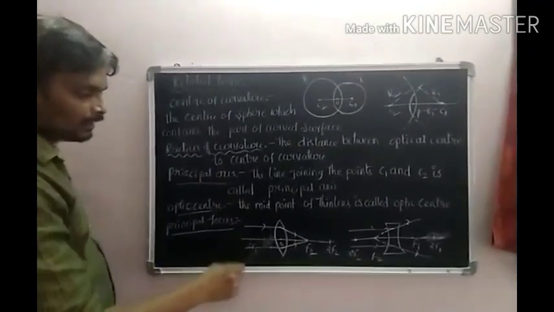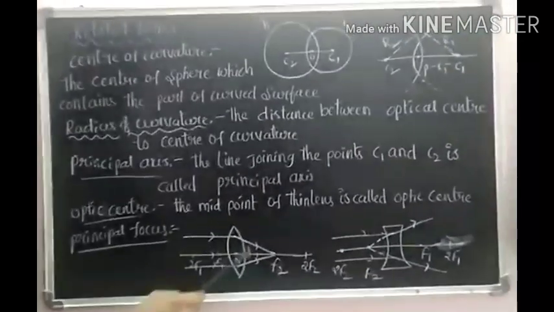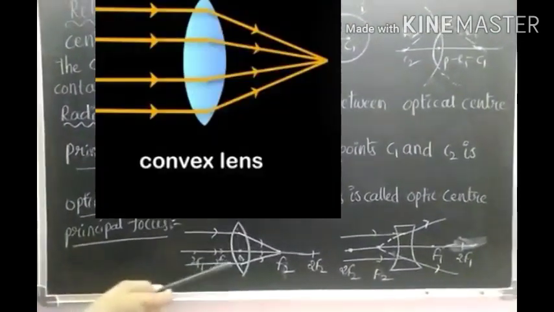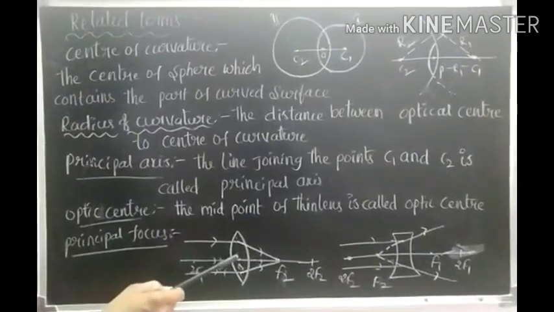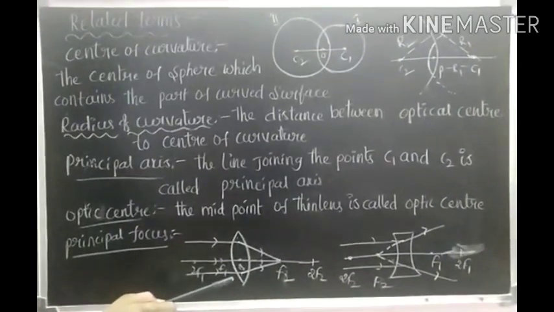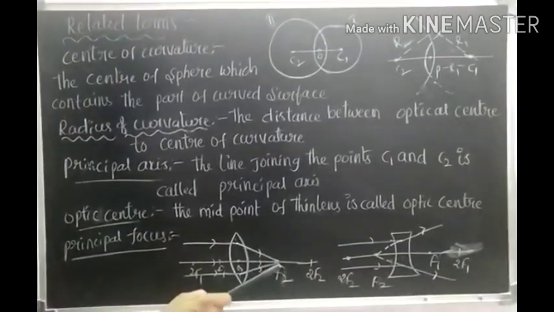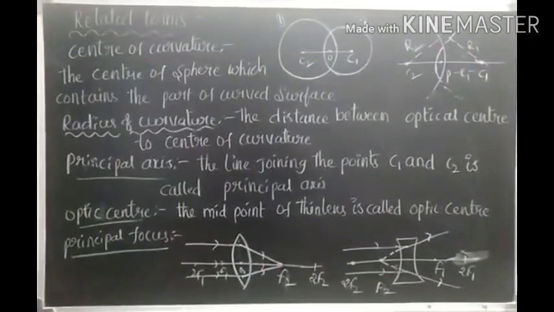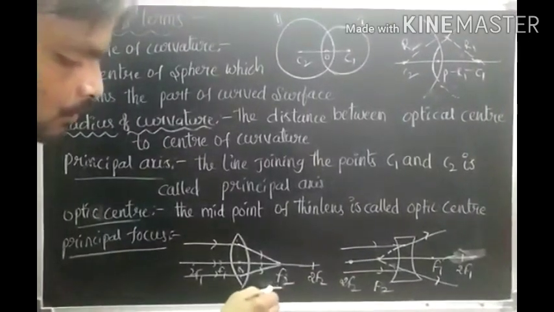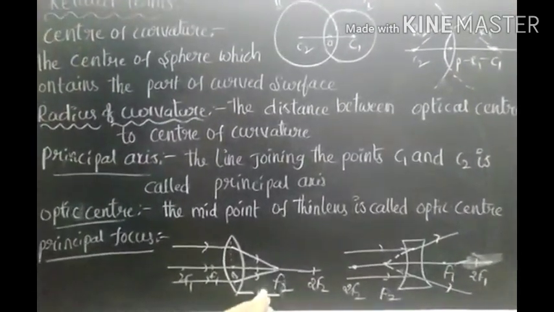So this is the convex lens. Here the rays which are parallel to the principal axis, after refraction from the convex lens, all converge at a point on the principal axis. This point is said to be the focus. The distance between the focus and the optic center is called focal length.